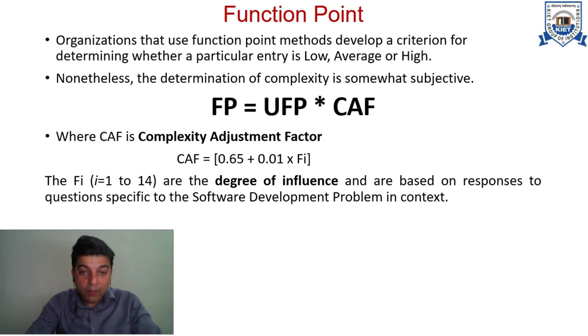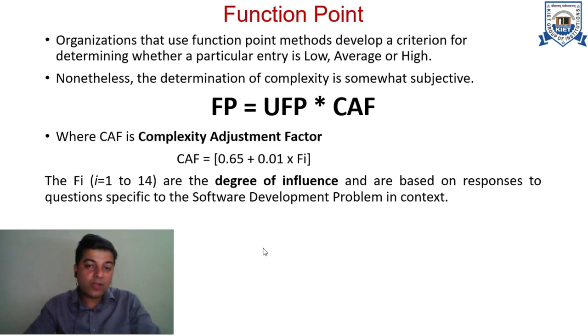So complexity adjustment factor basically is given by the formula 0.65 plus 0.01 into Fi. Now this Fi is basically called the degree of influence and is based on the responses to specific questions about the software development problem in context. These 14 factors identify what is the value of Fi.